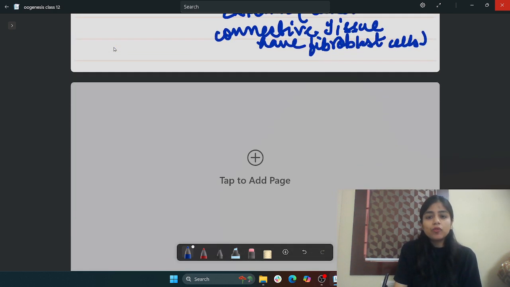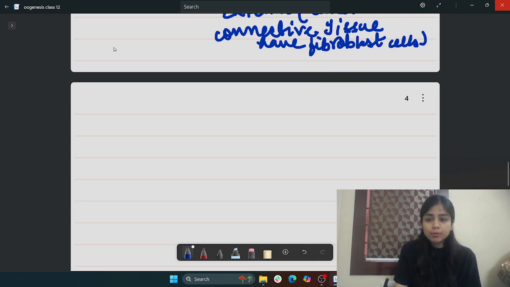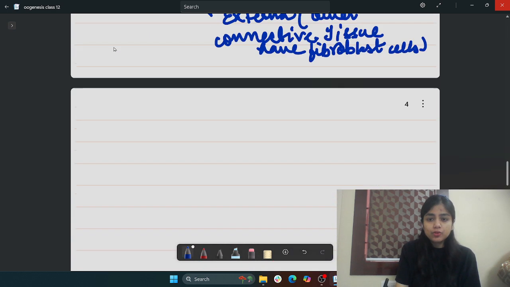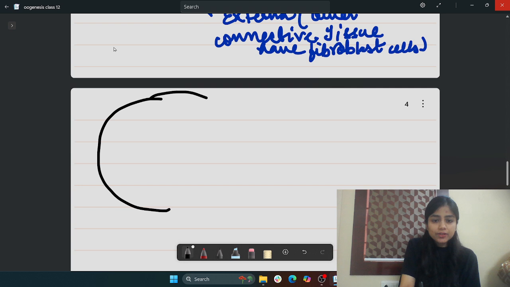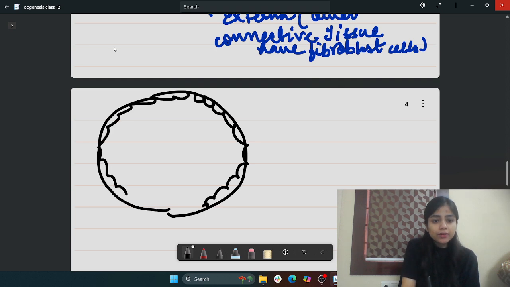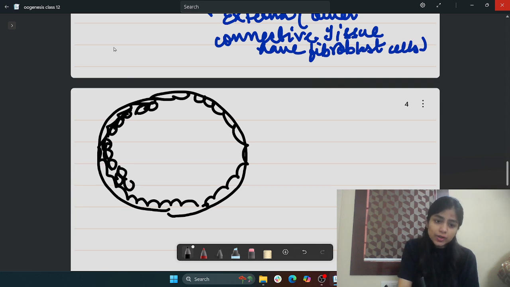Let's see the diagram of it; it will become much easier for you. Let me draw the diagram. We have the tertiary follicle. What we are seeing here is the formation of the cavity, and also that the granulosa cells are getting pushed to one side of the follicle.